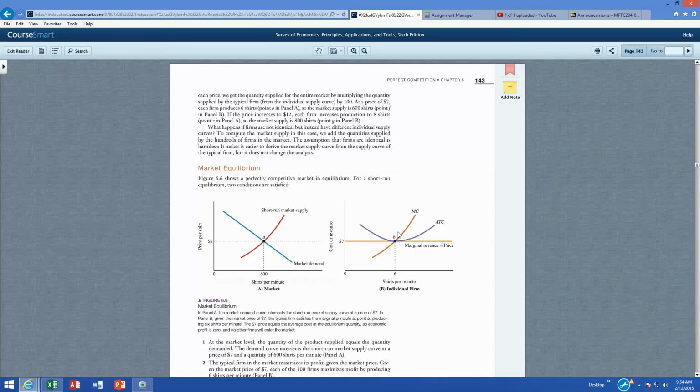And because it's a perfectly competitive market with no barriers to entry, other sellers would see me making economic profit and come in. Eventually that would bring the price back down.